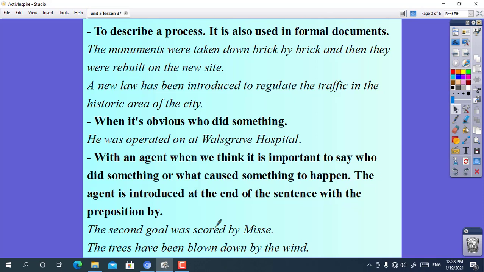And also, we use the passive when it's obvious who did something. For example, he was operated on at Walsgrave Hospital.